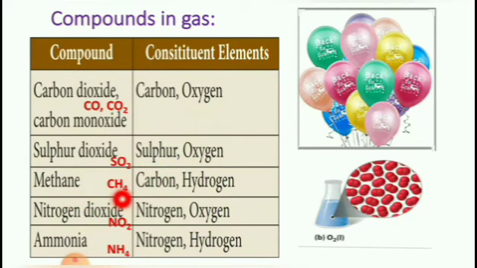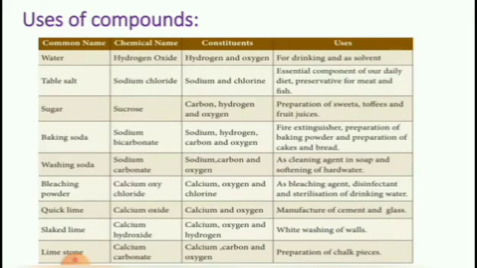Methane, CH4. Carbon, hydrogen. These are the constituent elements of methane. Nitrogen dioxide, NO2. Constituent elements are nitrogen, oxygen. Ammonia, NH3. Constituent elements are nitrogen, hydrogen. Clear, children?